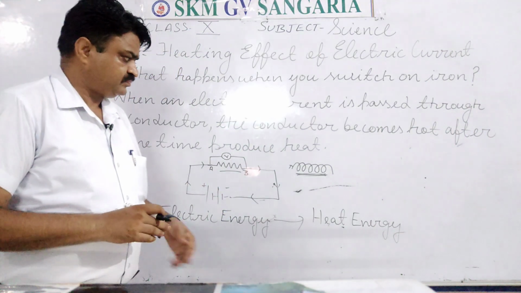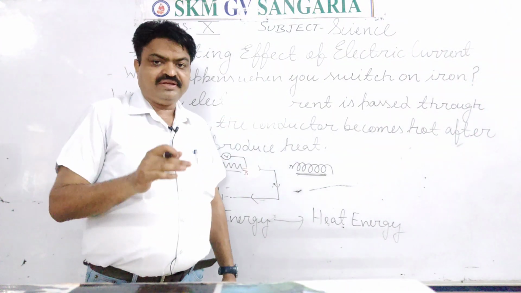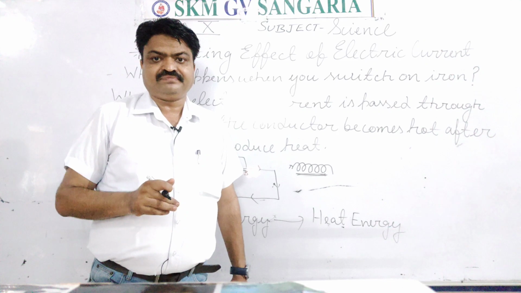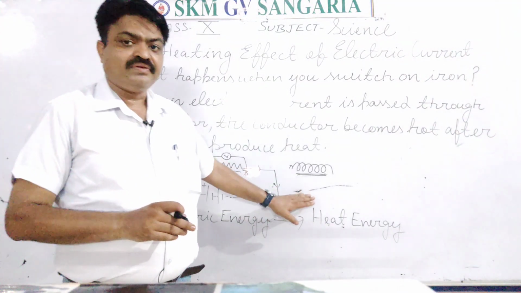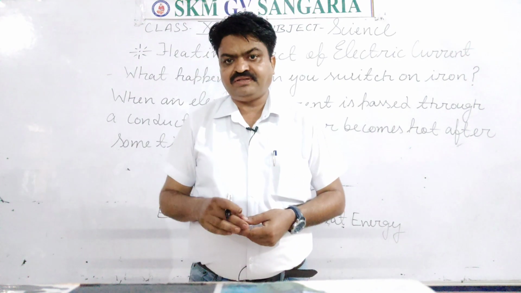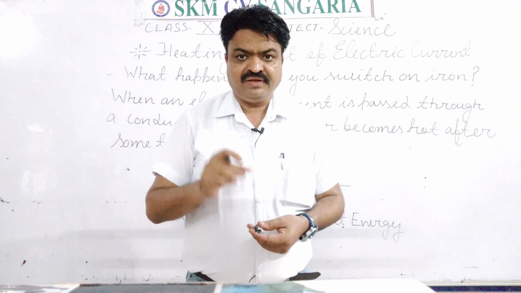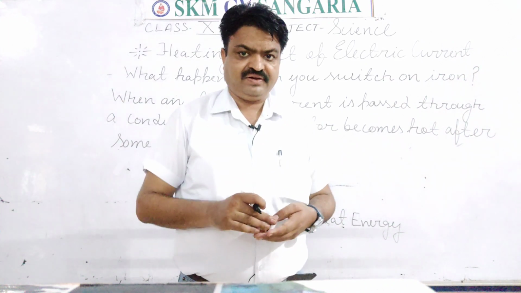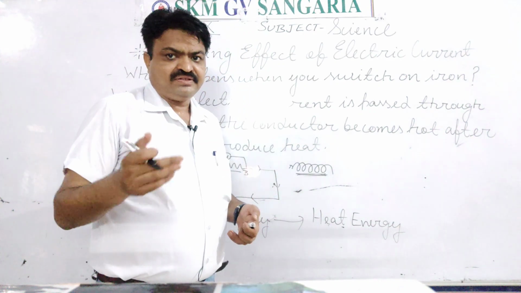According to this, if the wire has more resistance, it will produce more heat energy, and this effect was given by one particular scientist, student, and the name of the scientist is James Prescott Joule. James Prescott Joule gave one law, and that law is known as Joule's law of heating effect. So what is Joule's law of heating effect, student? That we will discuss now.